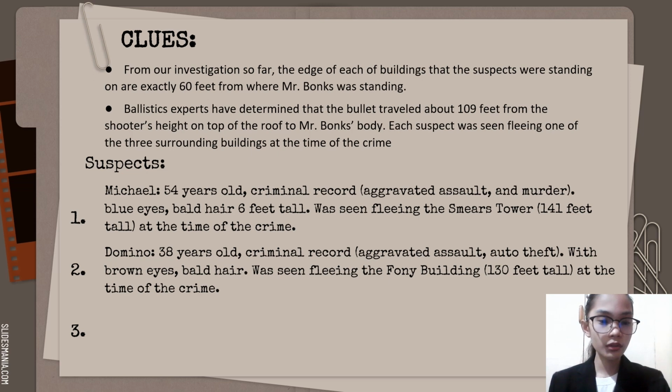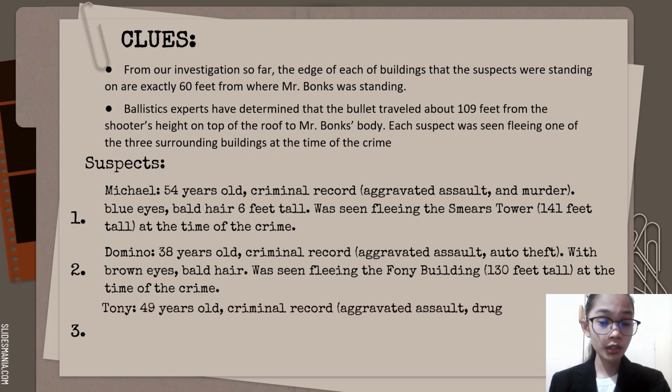Next is Domino. He is 38 years old with a criminal record of aggravated assault and auto theft. He has brown eyes and bald hair, and he was seen fleeing the Folney building, which is 130 feet tall, at the time of the crime.